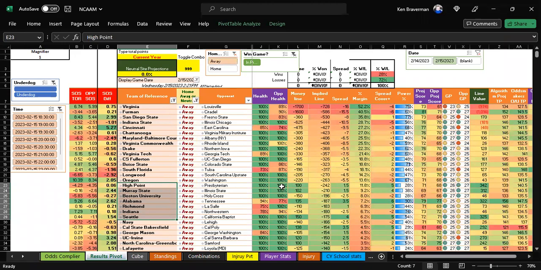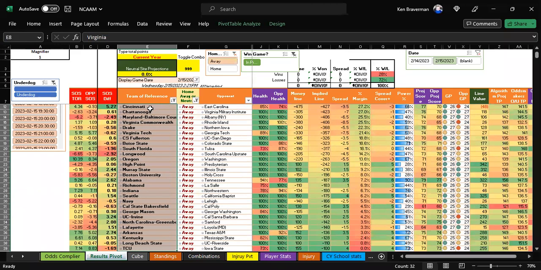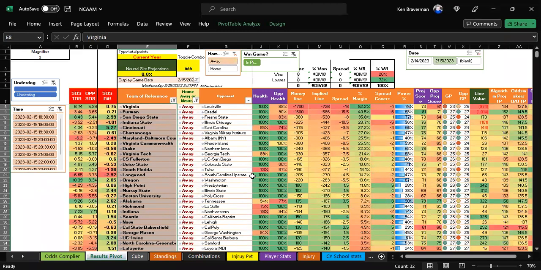Now, that's the home team side of things and the over-under side of things, at least for home team wise. Now, away teams. So we've got a bunch of away teams, and I'm going to start by saying you never want to play an away team. Ever. You never, ever. Even if they win and you would have won, you never want to do it. You just got lucky. Away teams are the most unpredictable thing ever. So let's use that unpredictability against the away team by only taking home teams.